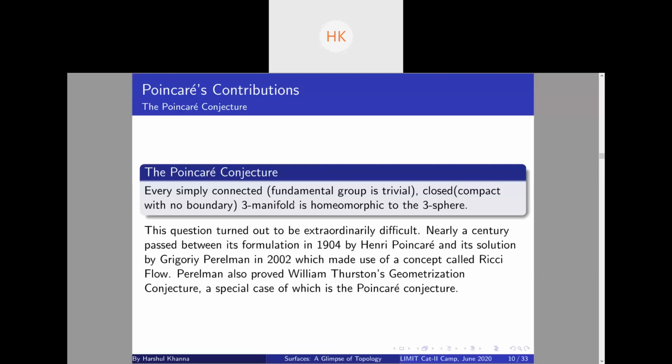He made use of a concept called Ricci flow. We don't need to talk about this, but just so you know, he also proved William Thurston's geometrization conjecture, which is a very general statement, and Poincaré's conjecture is a very specific case of it, right?